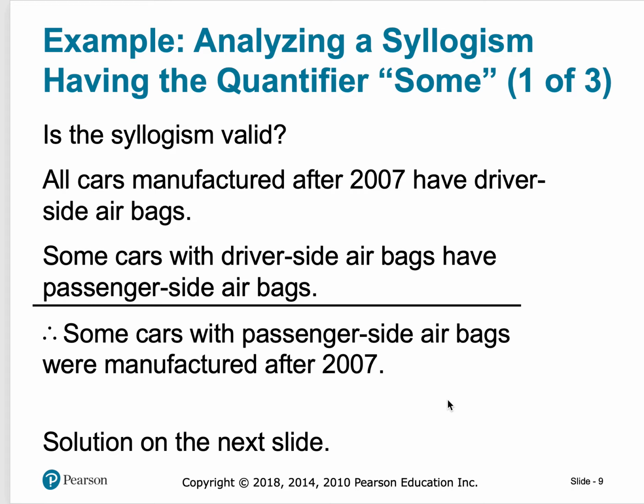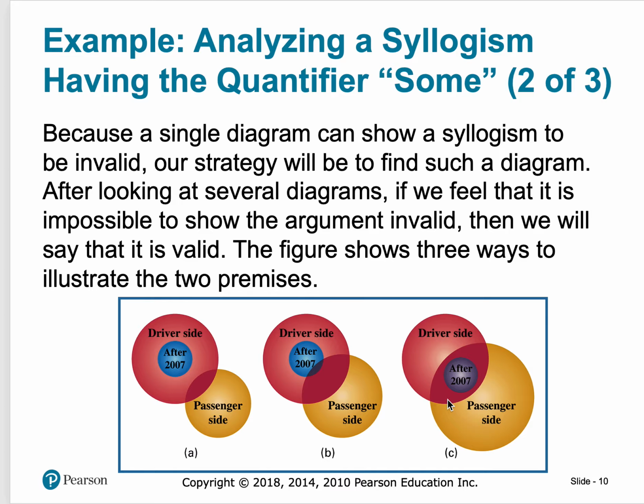So in this piece, is this syllogism valid? All car manufacturers after 2007 have side airbags. Some cars with driver's side airbags have passenger side airbags. Let's see what this looks like in the diagram. In every possible way that I draw this diagram with "some," it looks to be invalid.